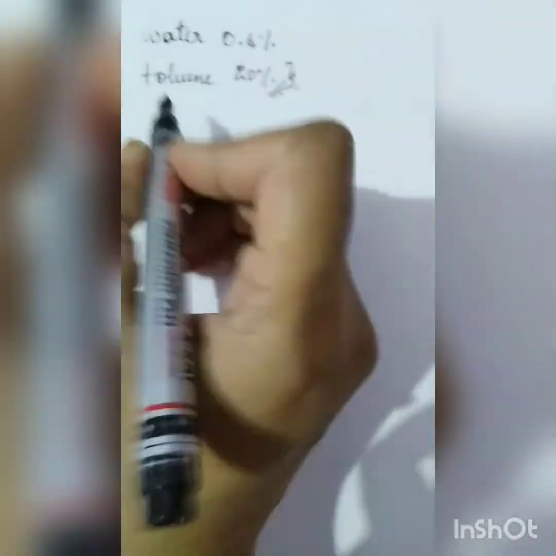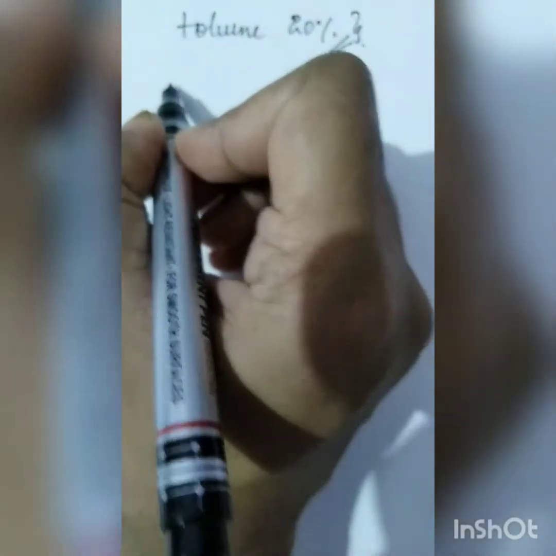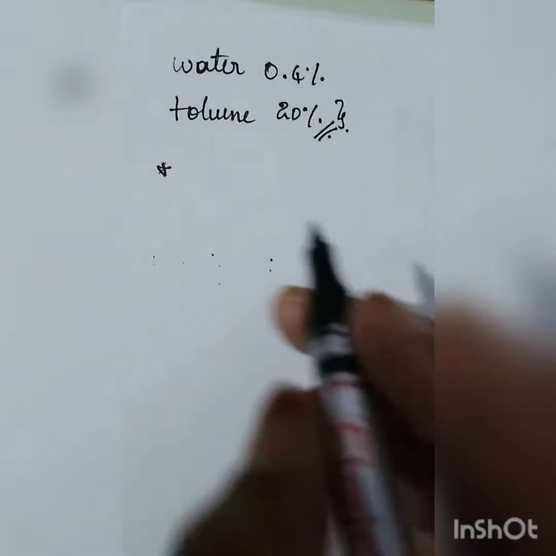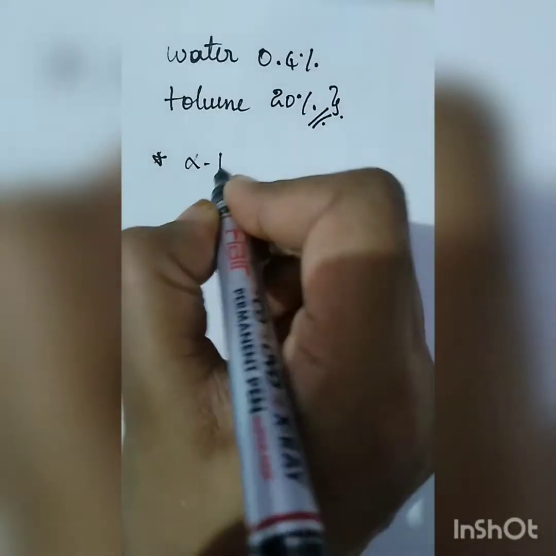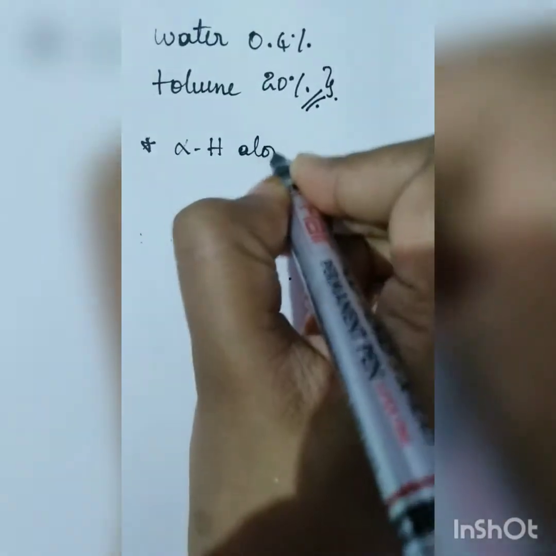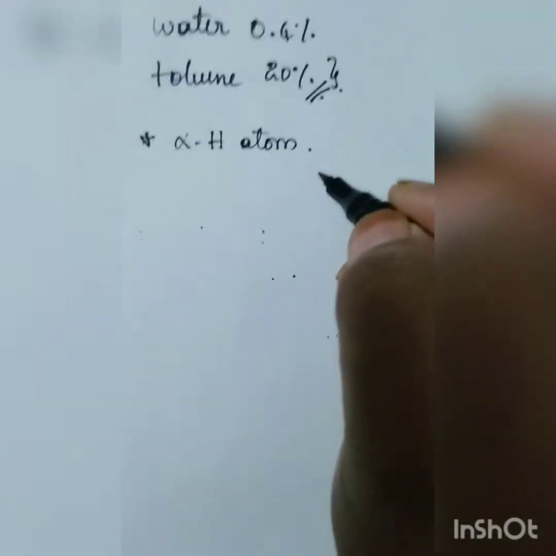And then coming to one more factor for tautomerism in the keto-enol system, I should say the presence of an alpha hydrogen atom in the given compound you are using.